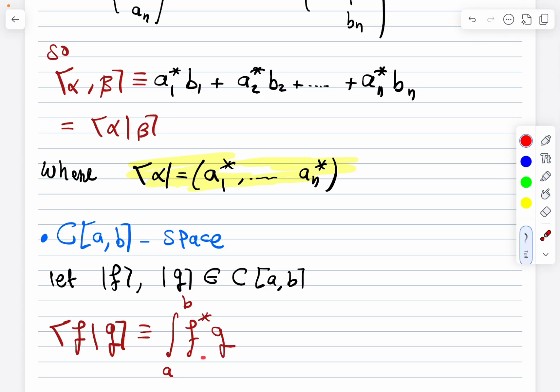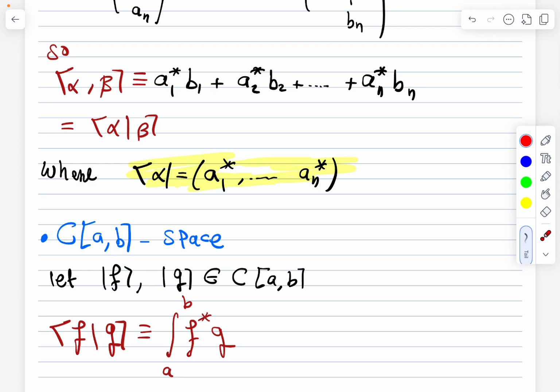So you have the function on the left, you take its conjugate, times g, and then we integrate over the limits. The limits, of course, depend on the problem. Sometimes we'll have them from minus infinity to infinity.